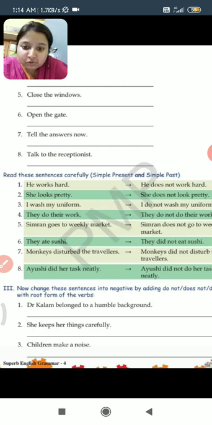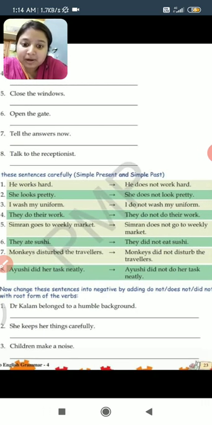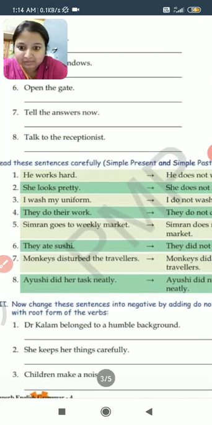Next, Simran goes to weekly market. Is Simran singular or plural? Simran is singular, and with singular we use does. So Simran does not go to weekly market. Goes becomes go. Now these five sentences were in simple present tense. Now we'll look at the sentences that are in simple past tense.